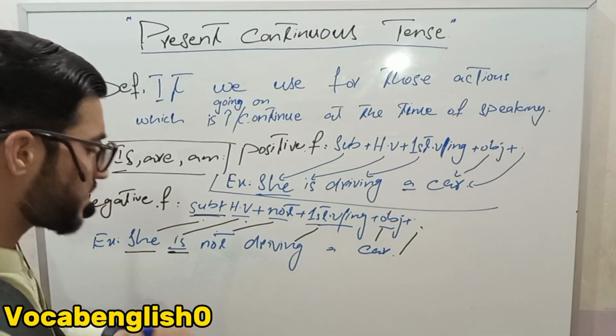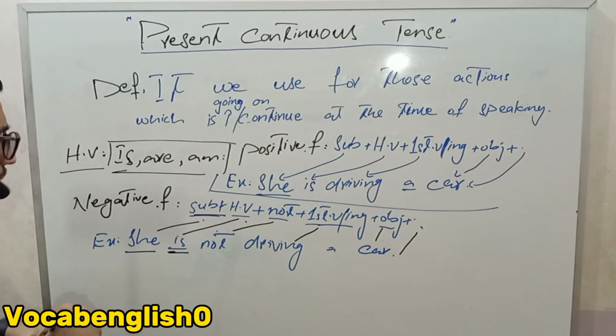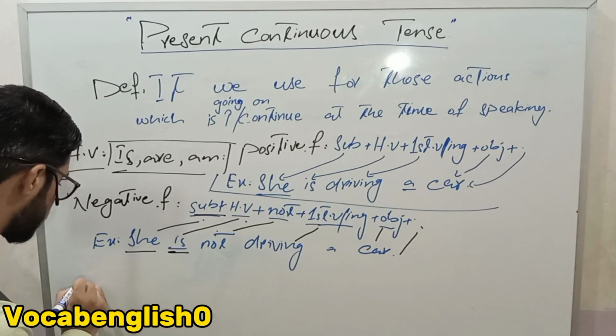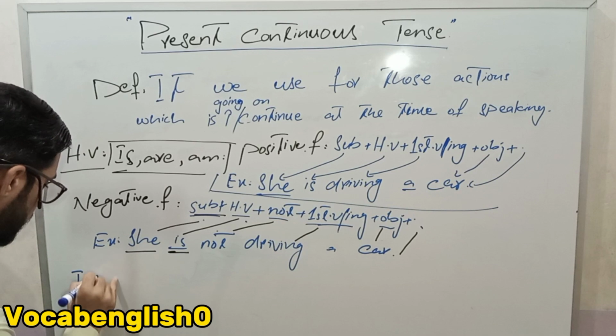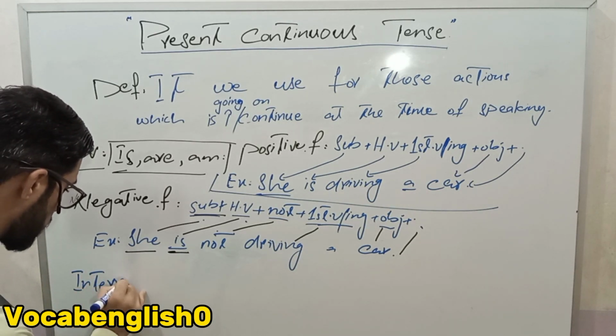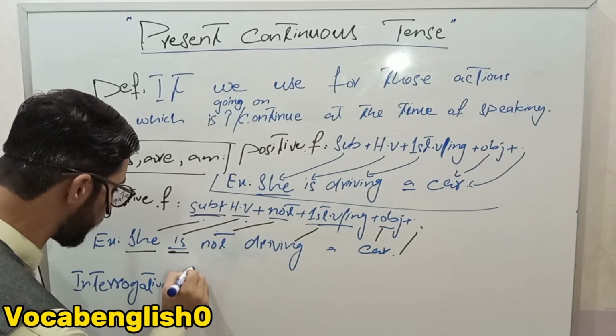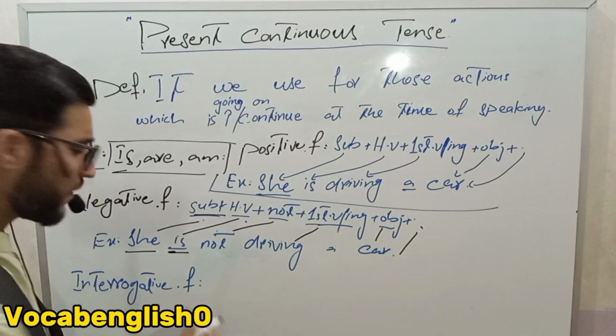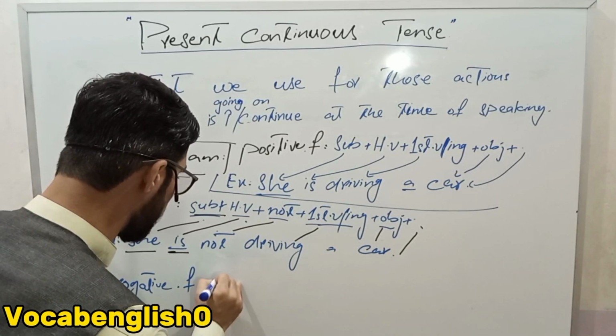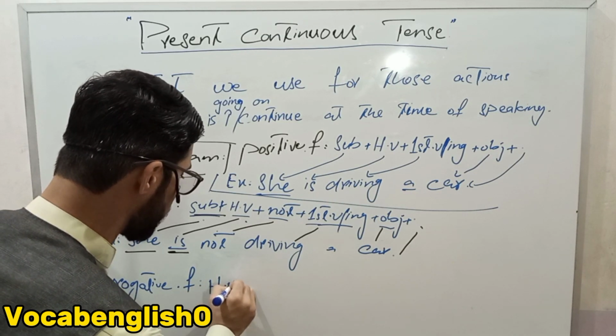Now the third is the interrogative formula. What is the interrogative formula?